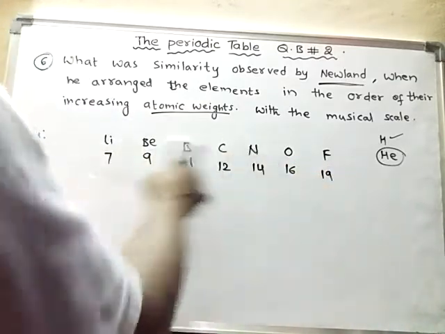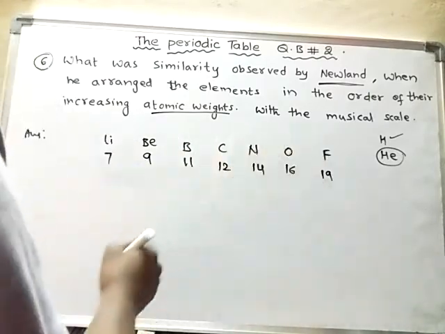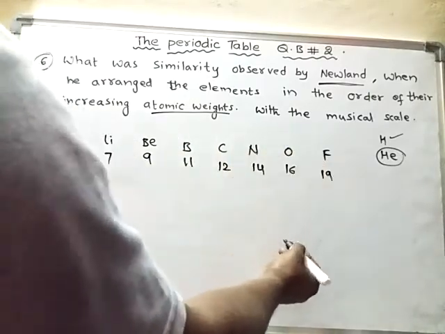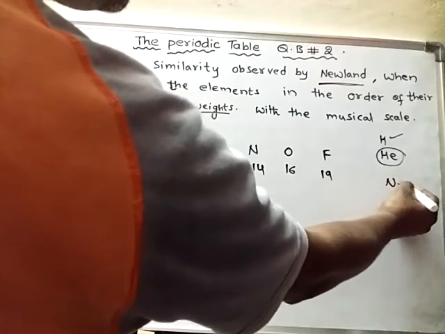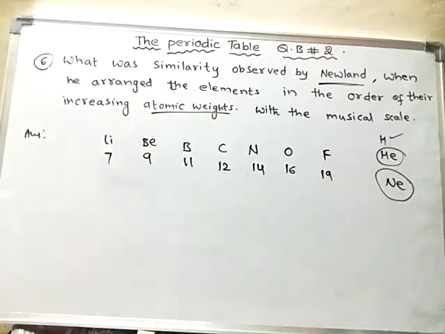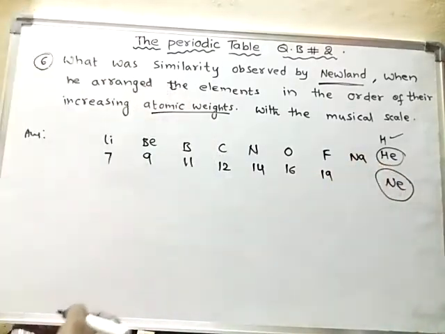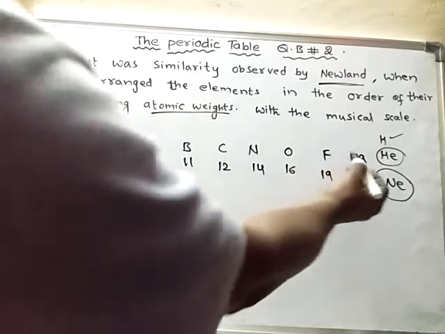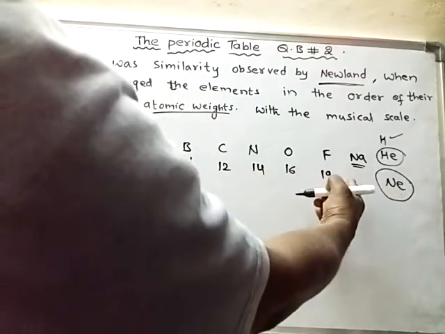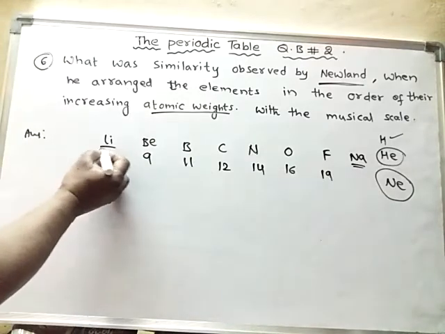After arranging these elements, what is the next element? The next element should be neon, but neon is an inert gas, and none of the inert gases were discovered by the time of Newland. So the next element should be sodium. He tried to put sodium here, but he found similarity in the properties of sodium and lithium.